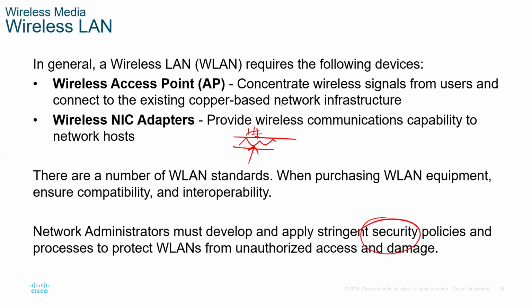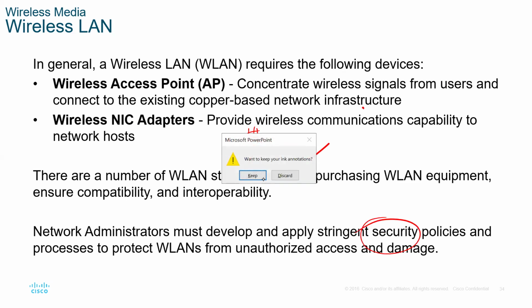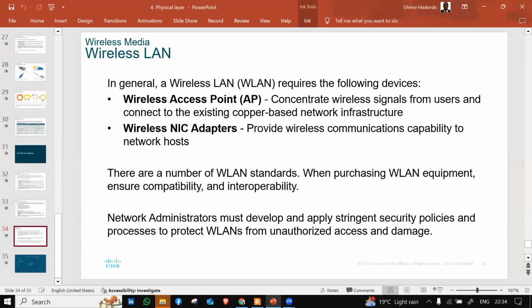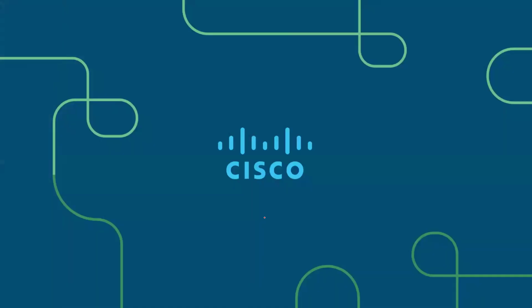So security-wise, fiber is good. But with wireless LAN, we don't have that, and that's a problem. So there is a need for strict security policies to protect the information you transmit over the wireless LAN. I think we'll discuss wireless LAN security in general. It's in CCNA too: how do you design a wireless local area network? And voila, we are done.